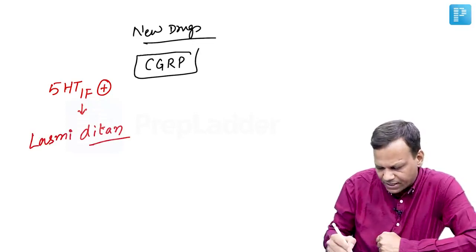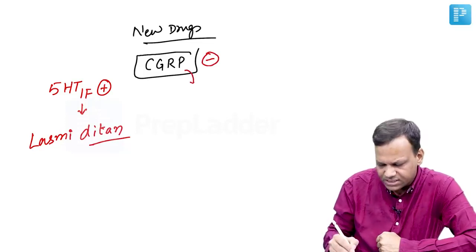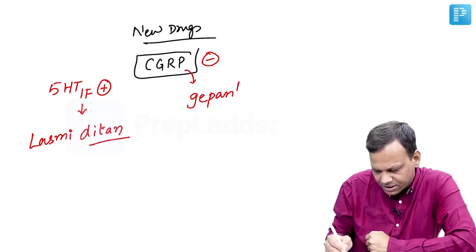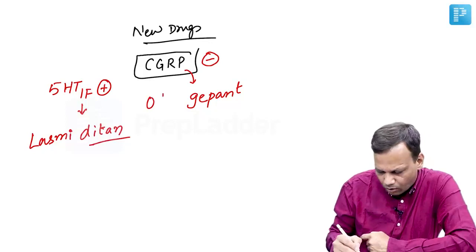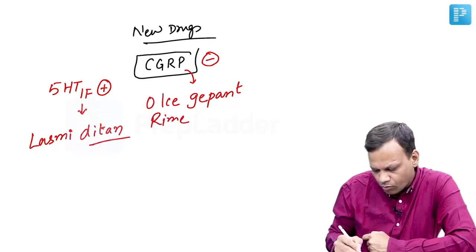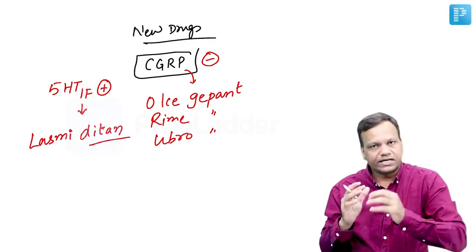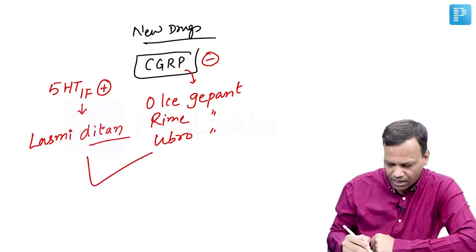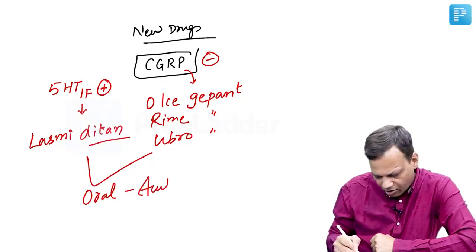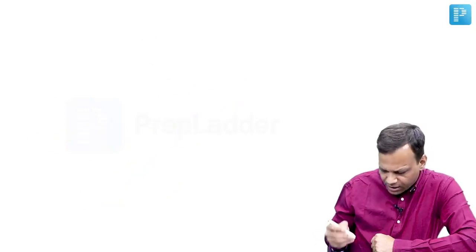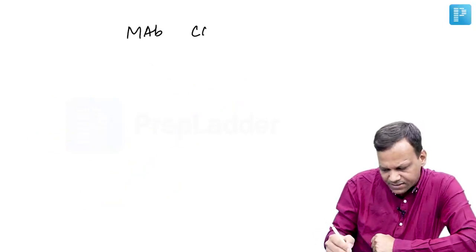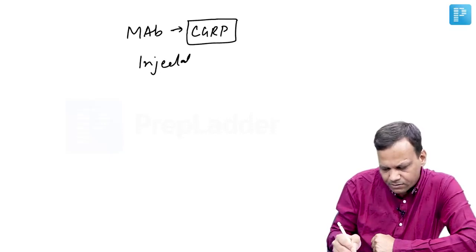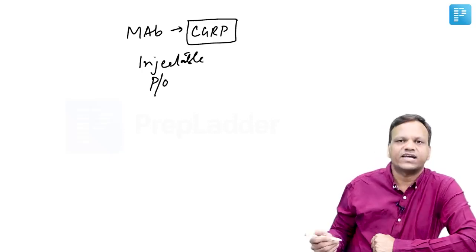Then another drug which can inhibit the release of CGRP, or we can say CGRP antagonist in this case. These drugs are called gepants. The drugs whose name ends with gepant, like olcegepant, rimegepant, ubrogepant. These are drugs which block CGRP receptors, and both of these gepants and ditans are oral drugs and are used for acute attack of migraine. Then we have also developed monoclonal antibodies against CGRP receptors, and these monoclonal antibodies are obviously injectable drugs, but they are long acting, so they are used for prophylaxis of migraine.